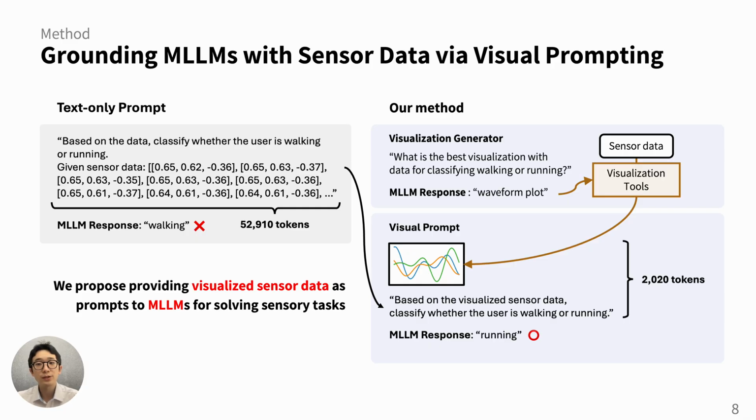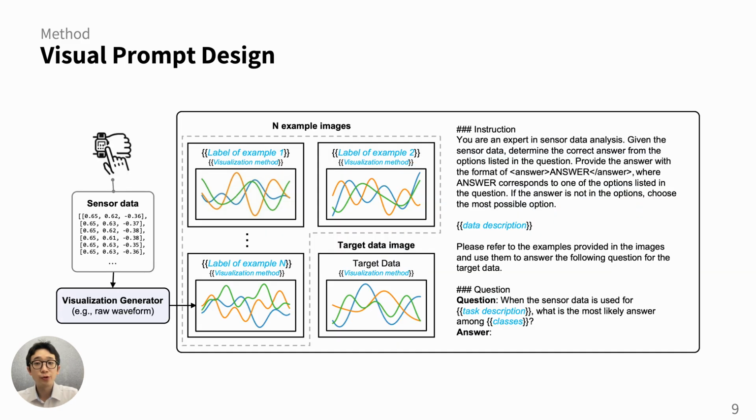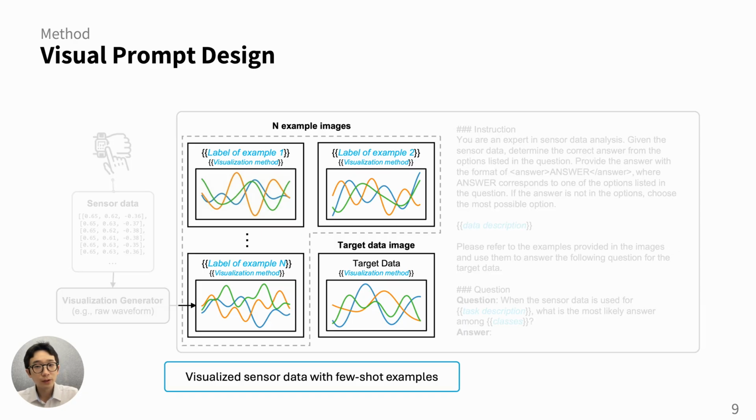Instead of representing sensor data as text, we propose a method that automatically generates visualized plots of the sensor data, which are then used to solve tasks with multimodal LLMs that take image inputs. Let me first introduce how we designed our visual prompt. This figure provides an overview of the design. Here, instead of using numeric sequences in text, we represent the sensor data as visualized images.